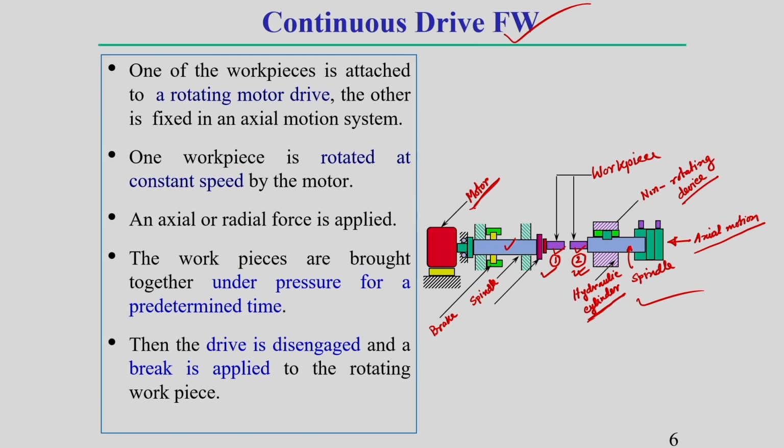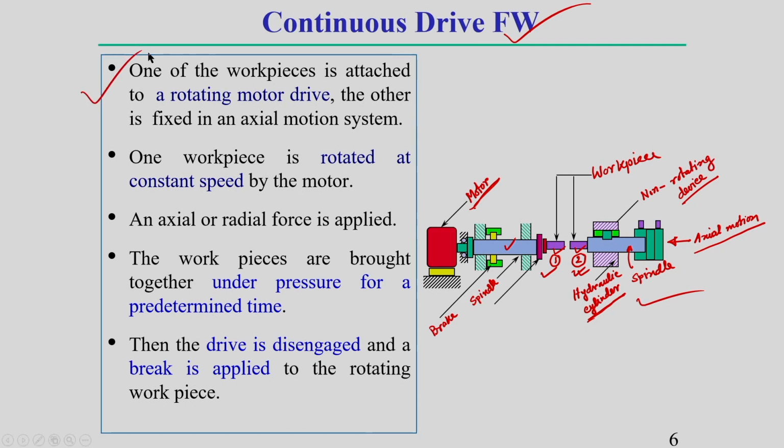After that, generally a force, or you can say pressure, is applied. Due to this force, the workpieces generally connect together, and the rotation is stopped at this position, and finally the joining is done after solidification. So, these are the different steps which generally take place in this welding process, which I have discussed here.